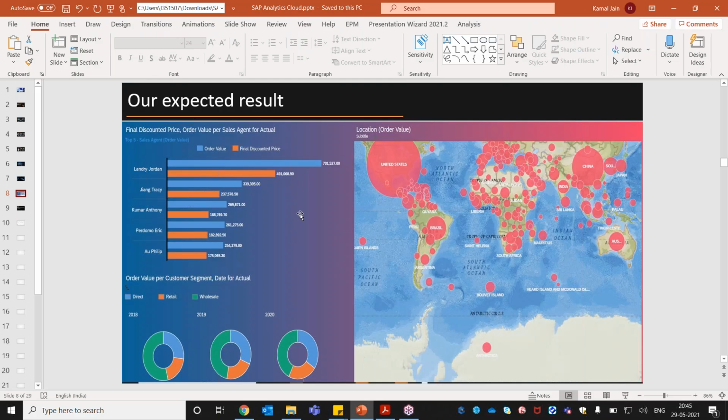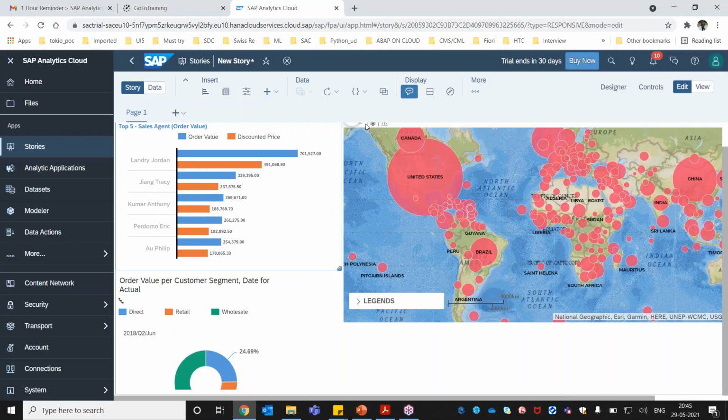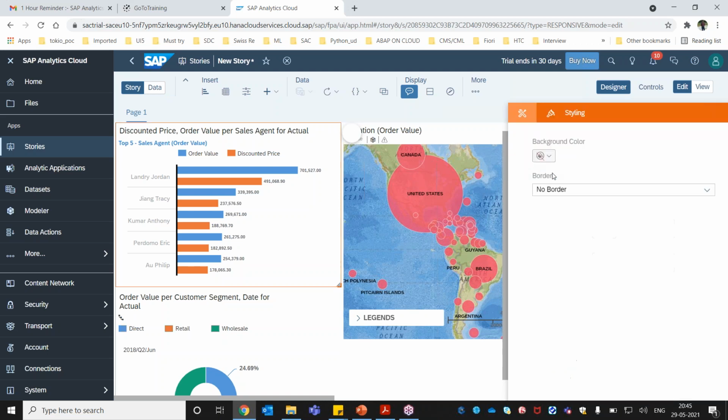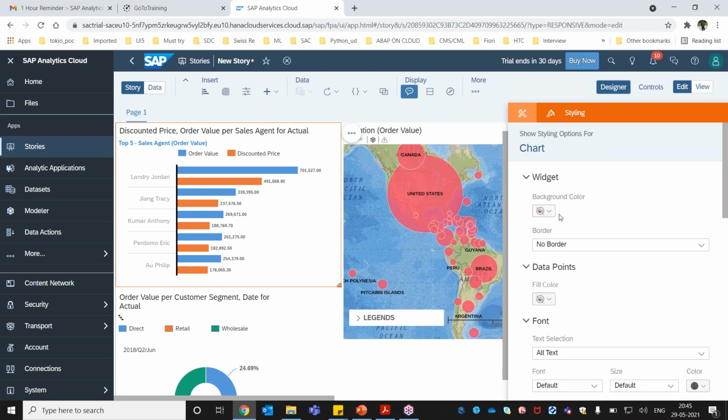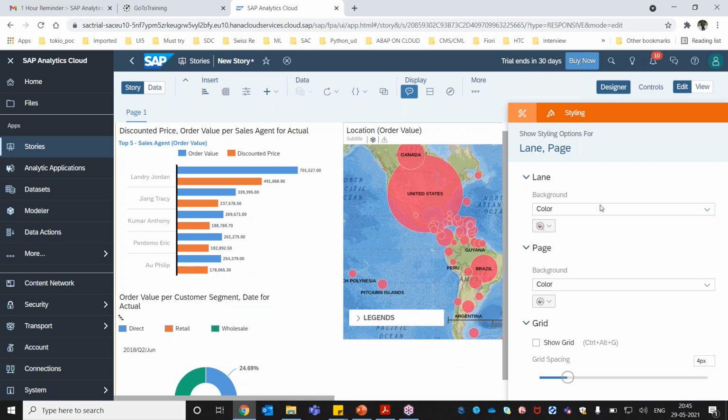Now from a styling point of view, you can see there's a nice background here, and you can also set this type of background. In order to set this background, you need to click on designer, and then click on styling. This is for the entire page, whereas this is for the chart. Let me click outside, somewhere on the page.